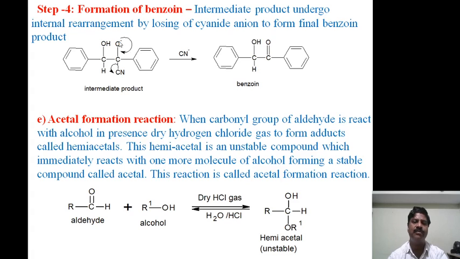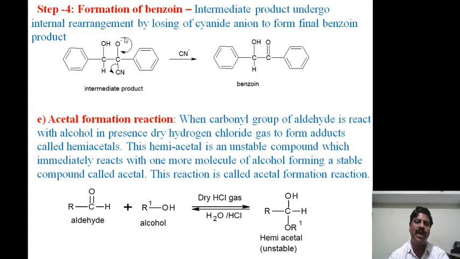And the fourth step, the formation of benzoin. The intermediate product undergoes an internal rearrangement by losing the cyanide anion to form the final benzoin product. This is because the cyanide ion is more electronegative.